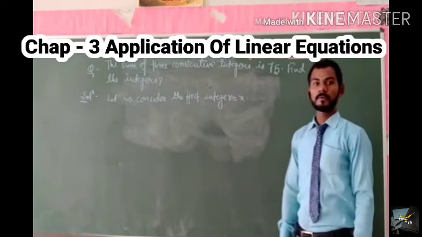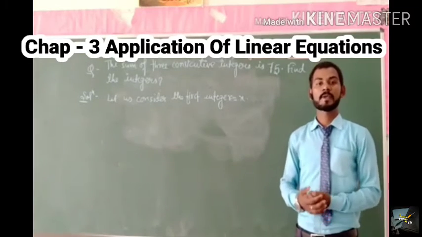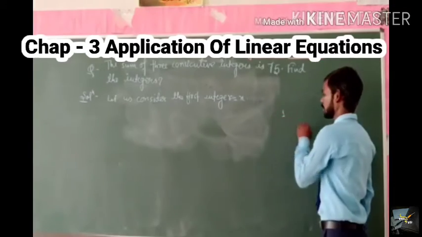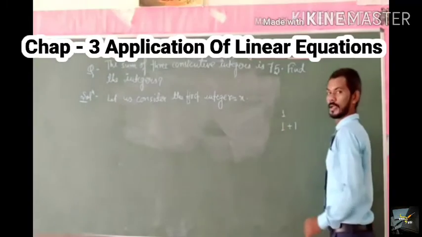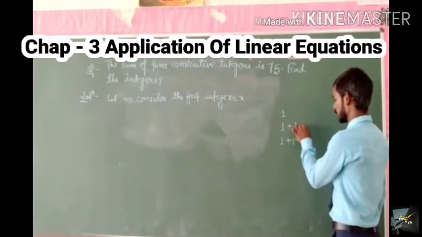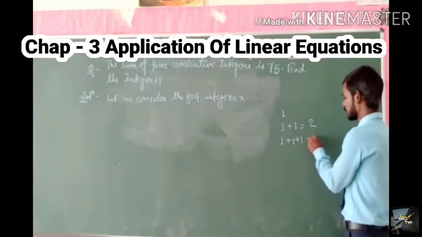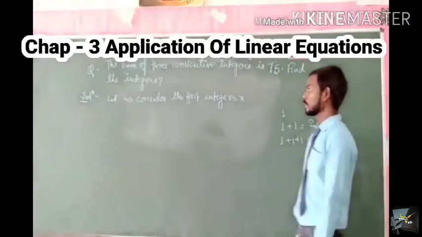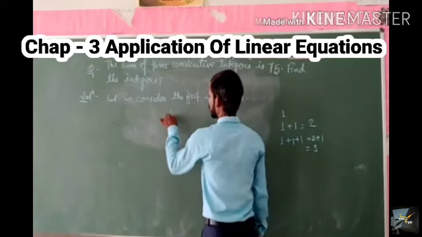If x is the first integer, then its next integer will be x plus 1. That means if we suppose that the first integer is 1, then the second integer is obviously 1 plus 1, and the third integer will be 1 plus 1 plus 1. That is, the second integer will be 2 and the third integer is equal to 2 plus 1, and this will be 3. So if we suppose that the first integer is x, then the second integer